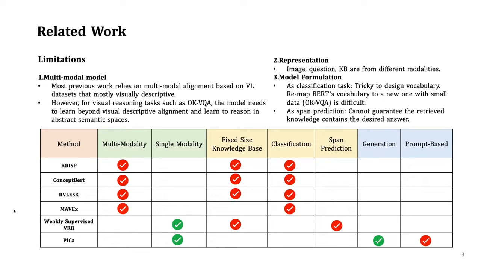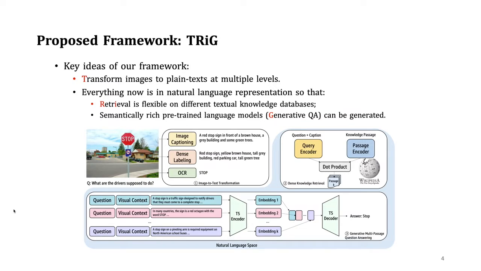In this paper, we propose to map the image into text first and then perform knowledge retrieval and question answering all in the text modality. We propose the Transform, Retrieve, Generate framework to tackle the OKVQA problem. The key idea of our framework is to use natural language as the unified representation. This enables retrieval from a large-scale corpus. Meanwhile, it leverages the semantically rich pre-trained language models.